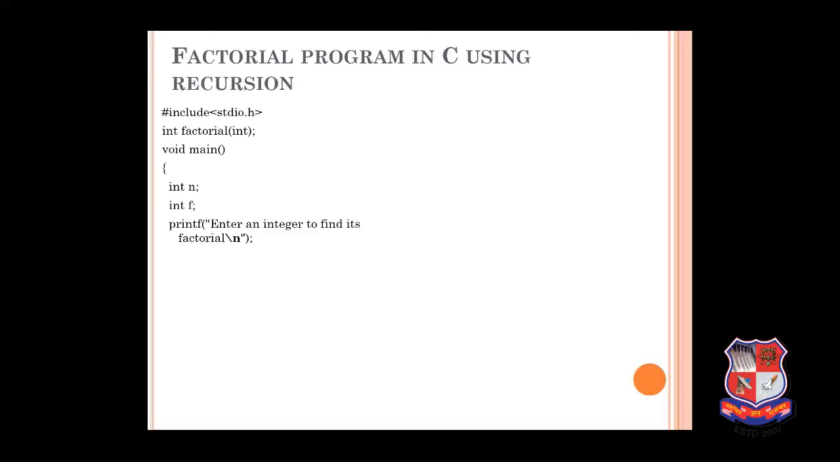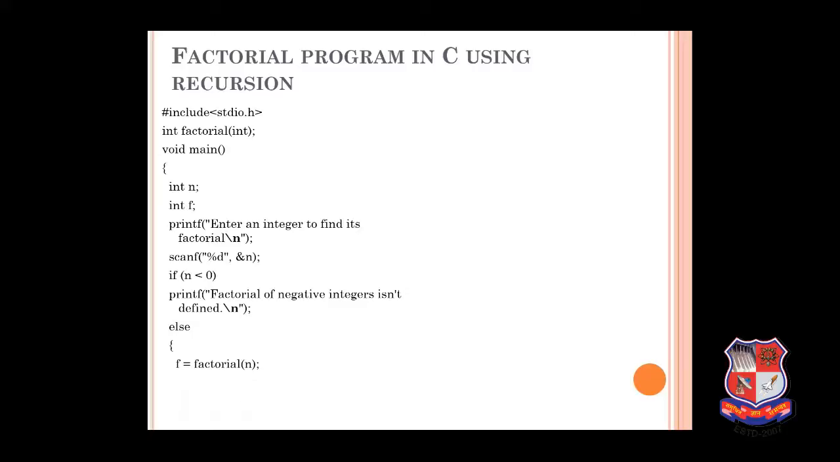Enter an integer to find its factorial. We are providing a number so that we can calculate the factorial. scanf %d. So now n is my number, the number whose factorial we are going to find, and f. Now if the number is less than 0, the factorial of a negative integer isn't defined. We cannot calculate factorials of negative numbers, we know that. Okay, so if it is not, we will be calculating the factorial.